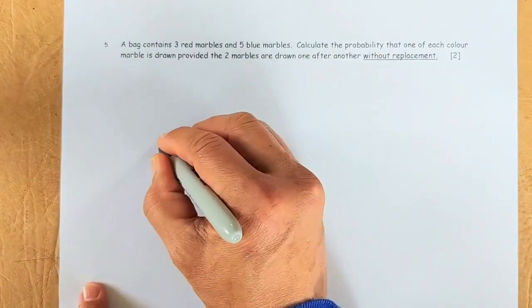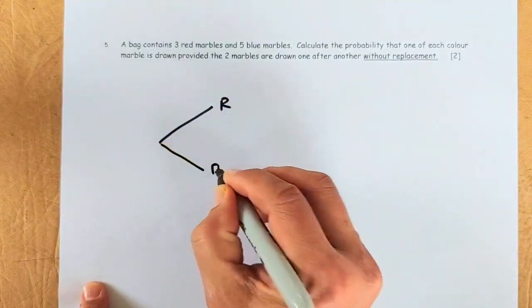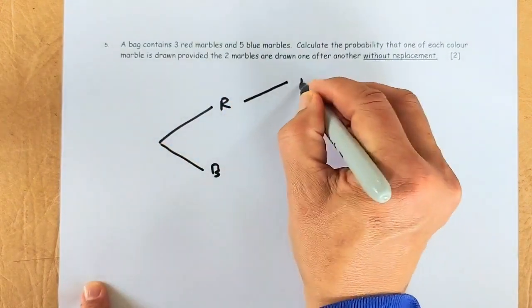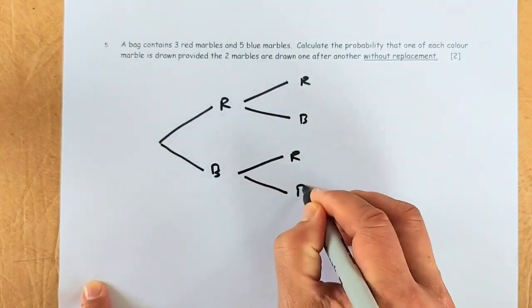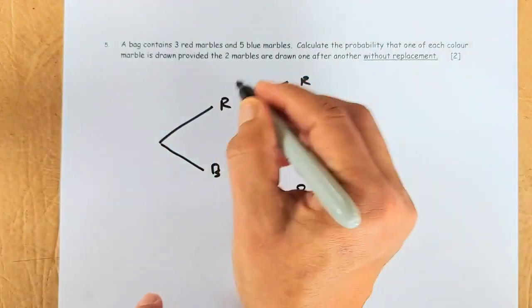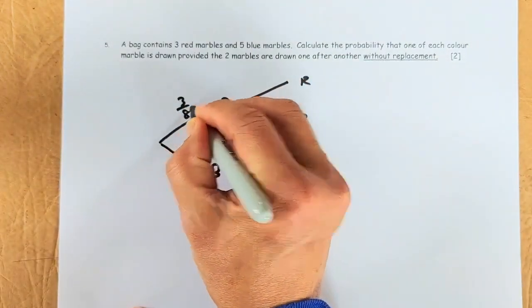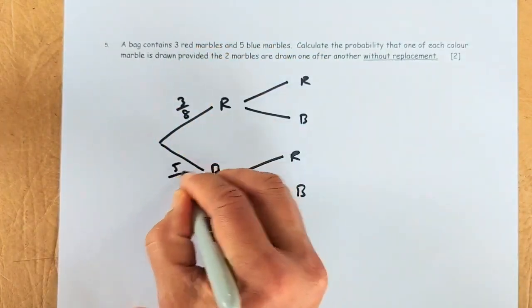As I said, probability tree is very important. So a bag contains, so the first draw is going to be red or blue. So the second is going to be red or blue again. Okay, so the first ball, when you draw, the chance of the red ball is going to be 3 out of 8, because there are 8 balls together. Red is 3/8, the blue is going to be 5/8.